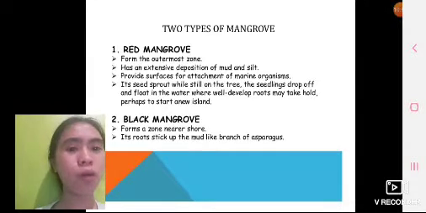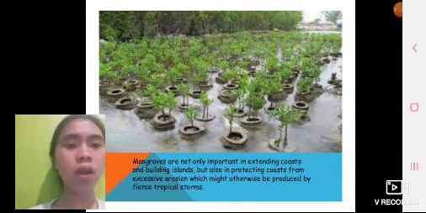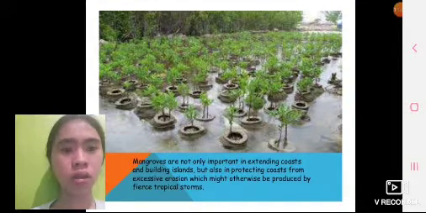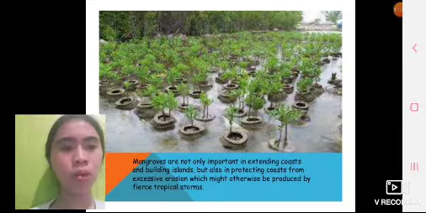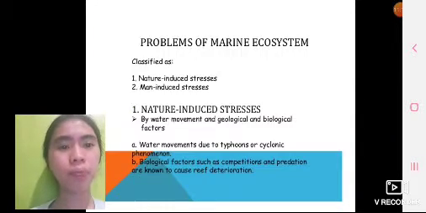Black mangrove forms so near shore that its roots stick up from the mud like branches of asparagus. Mangroves are not only important in extending coasts and building islands, but also in protecting coasts from excessive erosion which might otherwise be produced by fierce tropical storms.